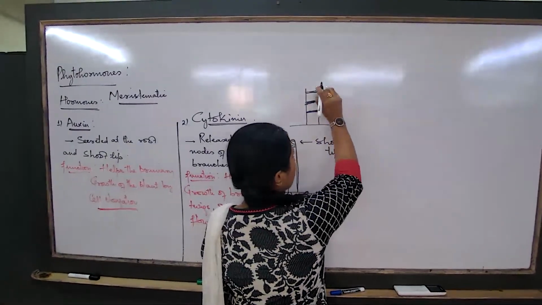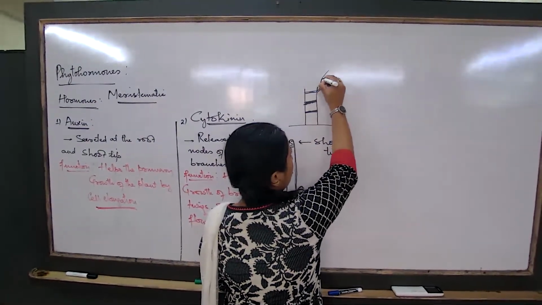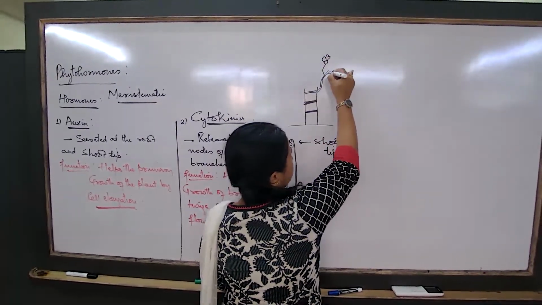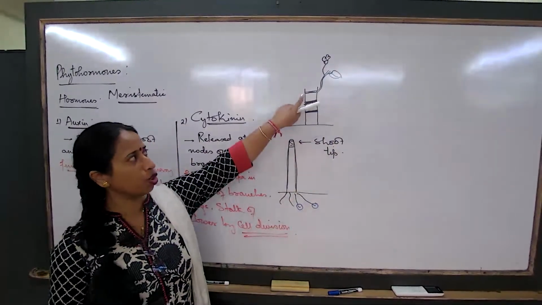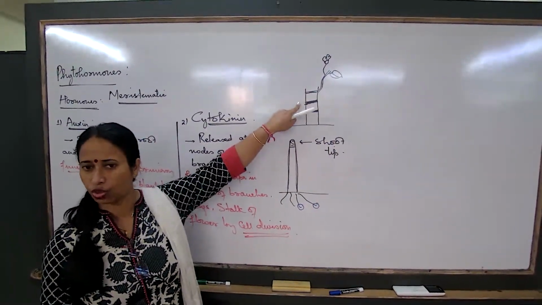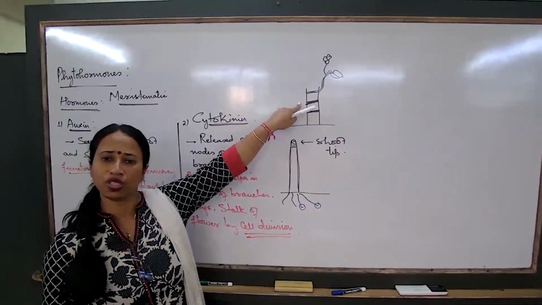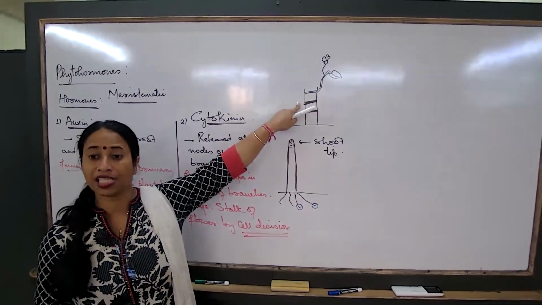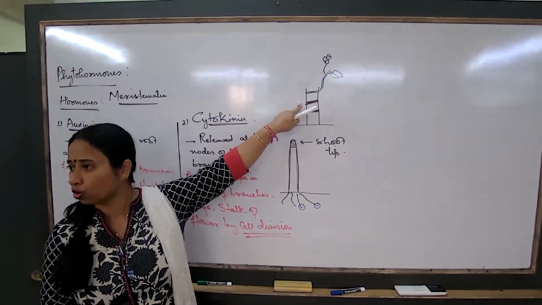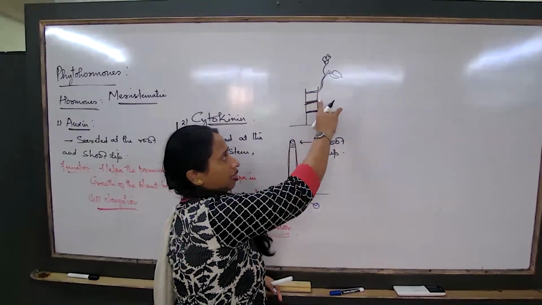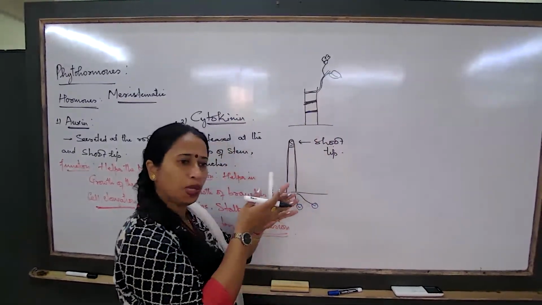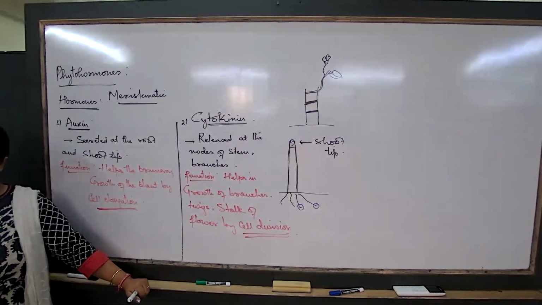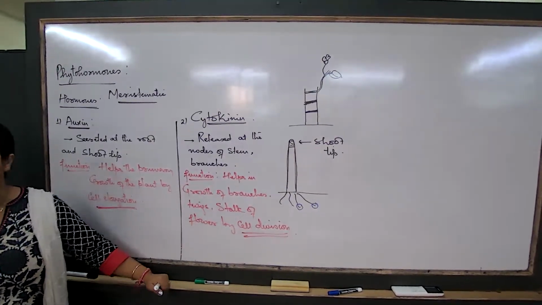And it is at this particular region where the branches are formed, and then there is a flower or a leaf. So this is the node of the plant. The region between the two nodes is the internode. In the internode, these hormones are not produced, and that's the reason in the internode we don't see any growth. So where is cytokinin? Here, cytokinin will help in making the branches, the leaf, the flower, the fruit. That is what is known as secondary growth of the plant.